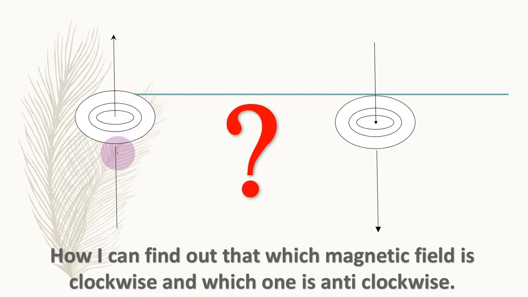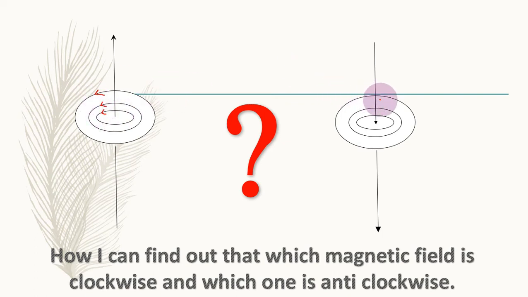That rule says that pretend that you are holding the wire in your right hand in such a way that your thumb is pointing in this direction, then the curling of fingers will show the direction of the magnetic field. So if you pretend that your ballpoint is a wire and you hold it in your hand like this, with the thumb pointing in this direction, then your fingers will curl in this direction. So this will be the direction of the magnetic field. The curling of fingers shows the direction of the magnetic field, and that is anti-clockwise.